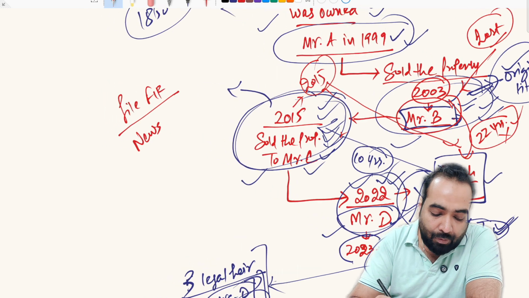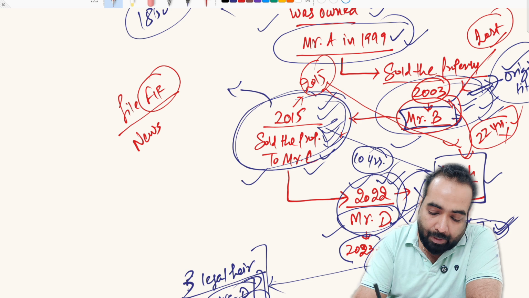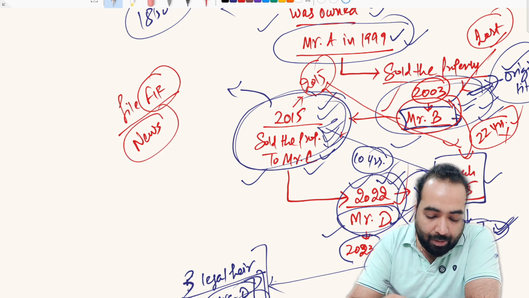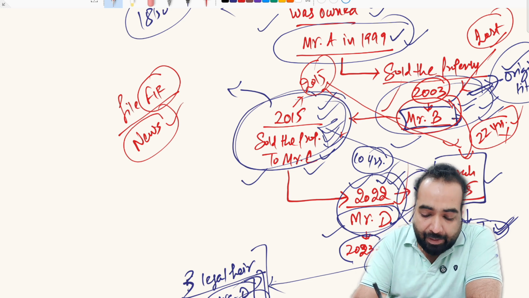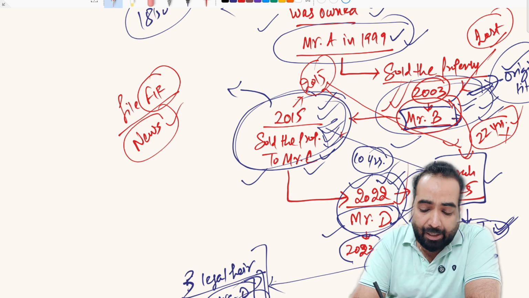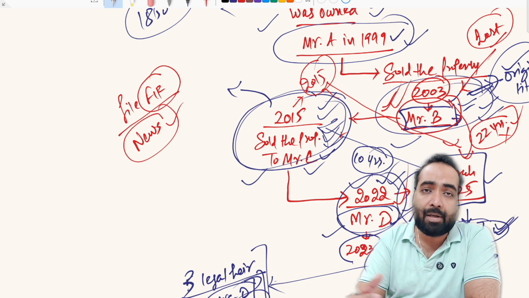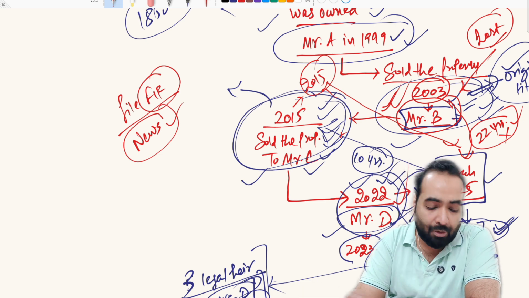So the bank will do FIR. Bank will ask the customer to do the FIR for losing this title deed, and will ask the borrower or property owner to file a newspaper publication that this title deed bearing number this and this is lost by us, and if someone has any objection or any information regarding this or any dispute, then they have to submit it to us within 20 days, within 30 days, whatever the timeline suggested by the lawyer.